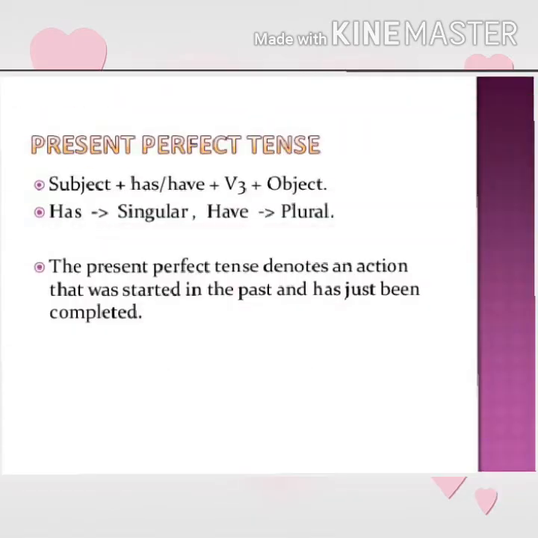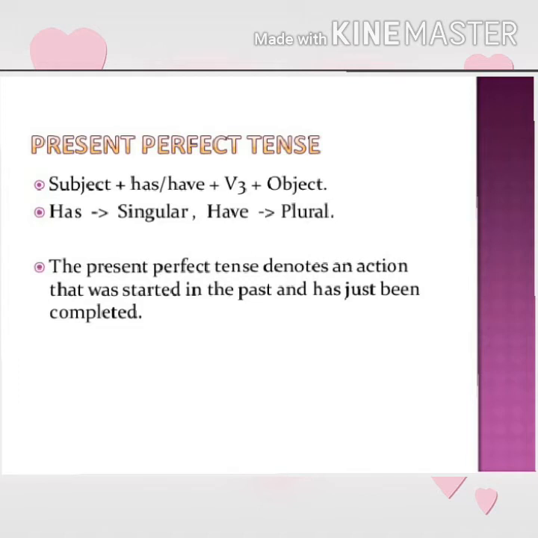Now let's move to present perfect tense. Here is the structure of present perfect tense. First we have to use subject plus has, have plus third form of the main verb, after that object. Here has is used with a singular noun or subject and have is used with a plural noun or subject.